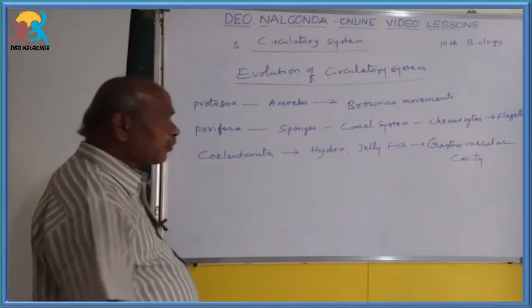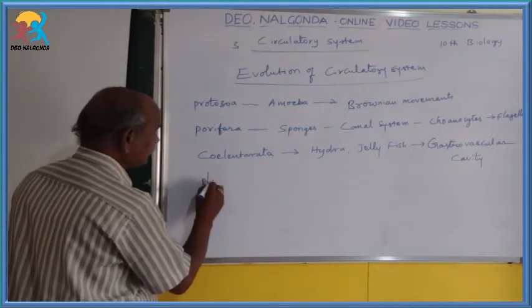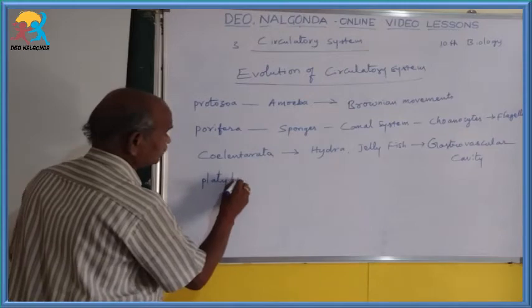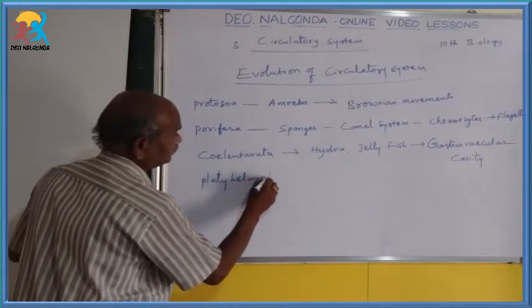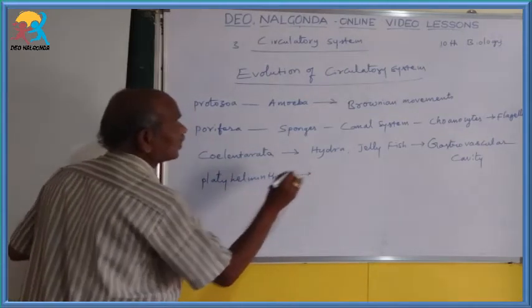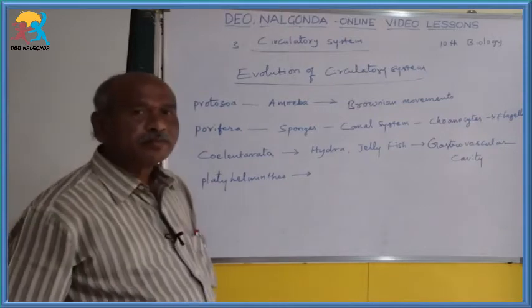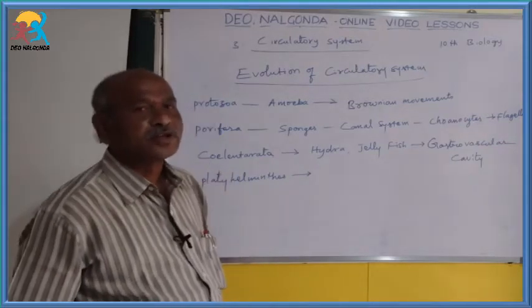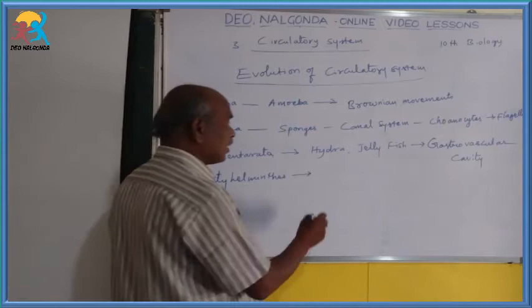The next one is Platyhelminthes. For Platyhelminthes, the best example is Fasciola hepatica, the liver fluke.